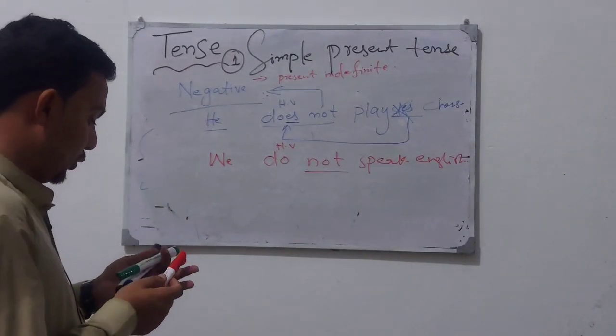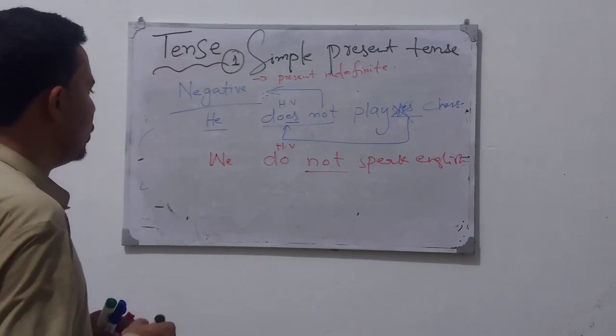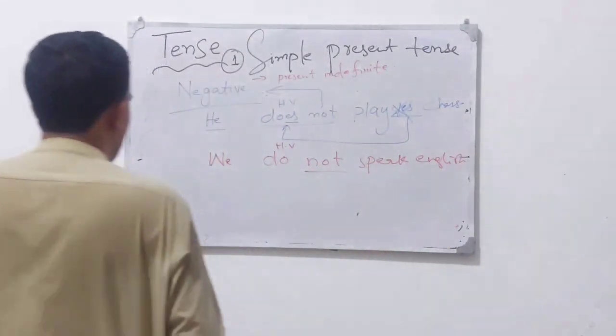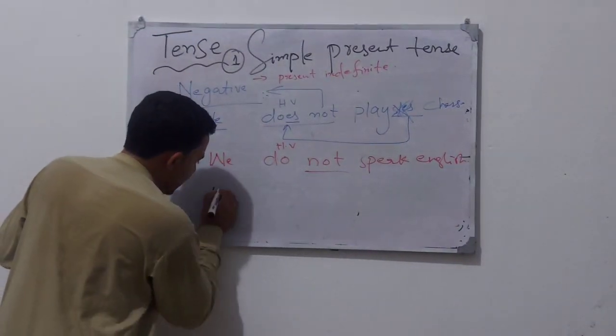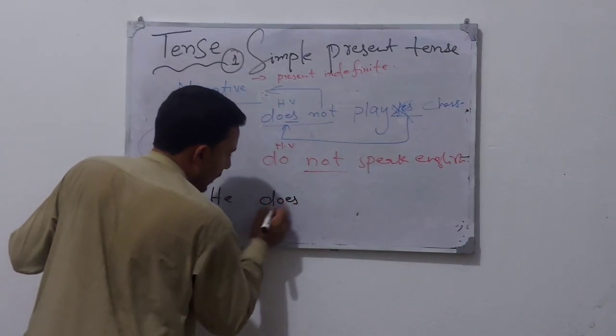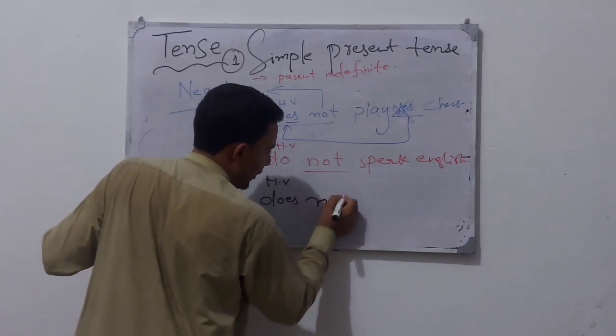And at last we use another sentence: he goes to market. So how will it be? He is singular, does is the helping verb, and not to make it negative.